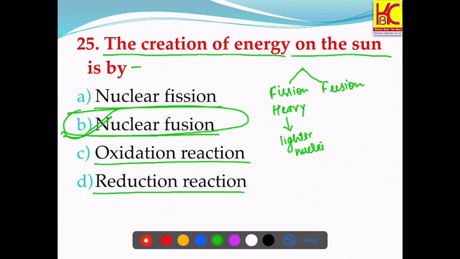Like uranium breaks into barium and krypton along with the release of enormous amount of energy. And what is fusion? In fusion, there is combining together of two lighter nuclei.